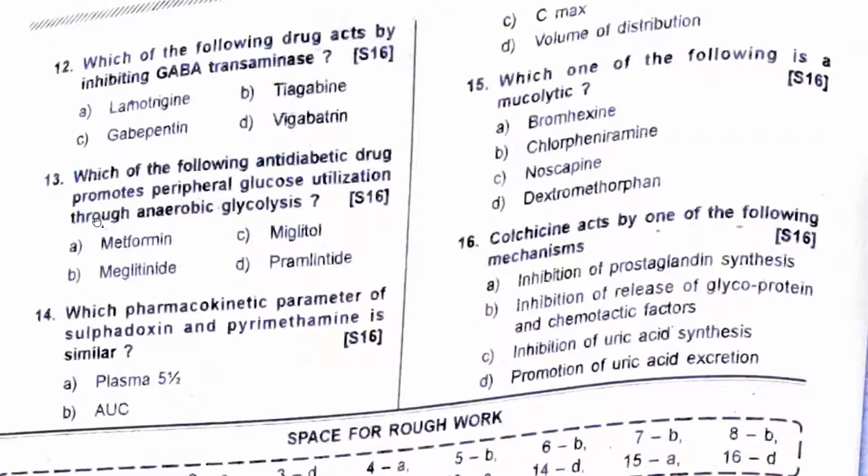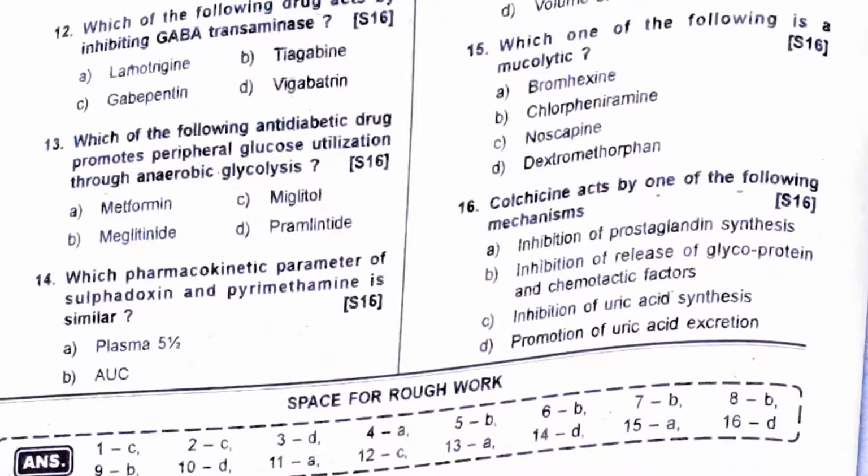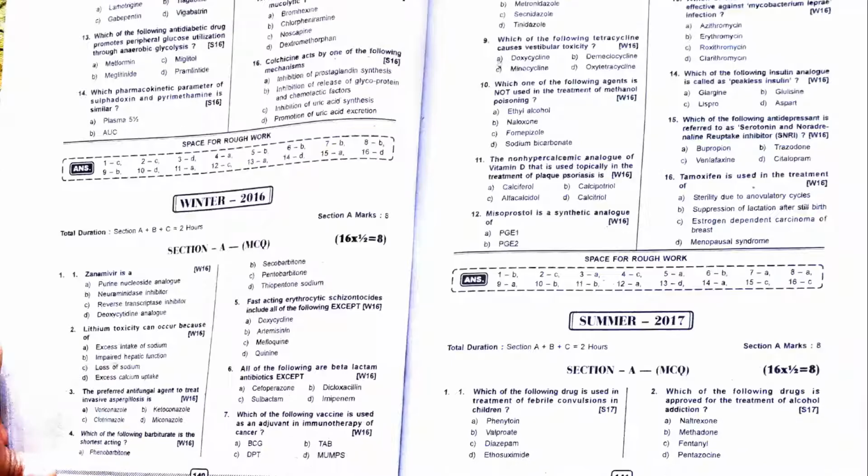It is plasma half-life. Which of the following anti-diabetic drugs promotes peripheral glucose utilization through anaerobic glycolysis? Again, the answer is metformin. GABA transaminase inhibitor. Answer is vigabatrin, right? The answer is vigabatrin. It is not gabapentin, right?